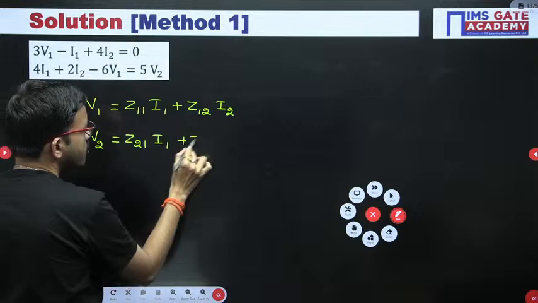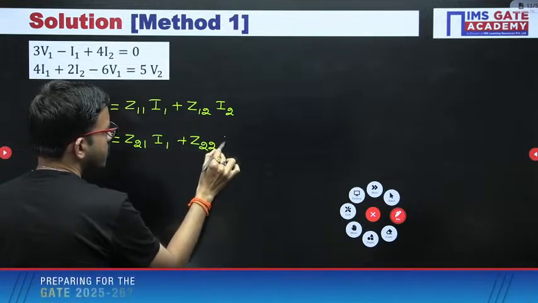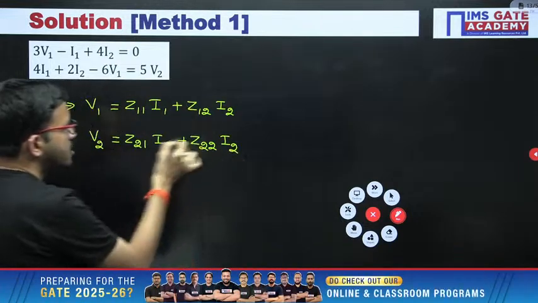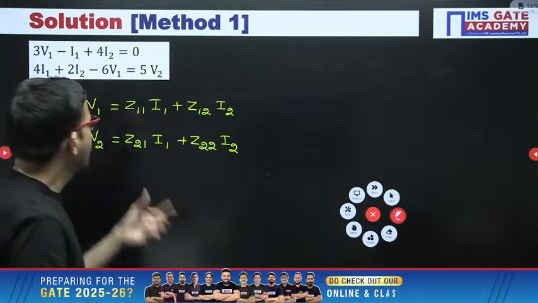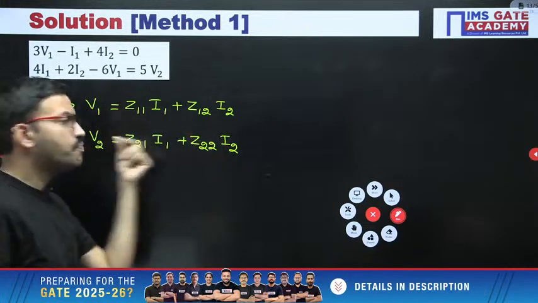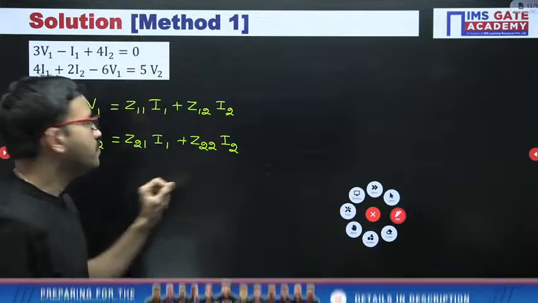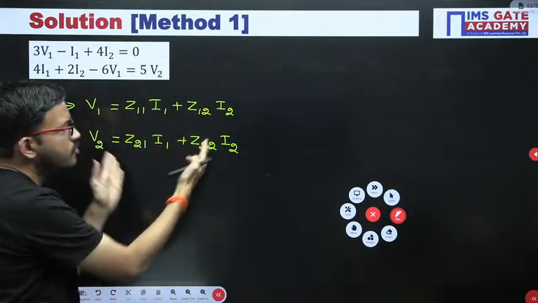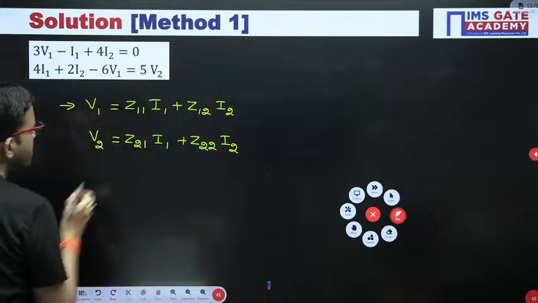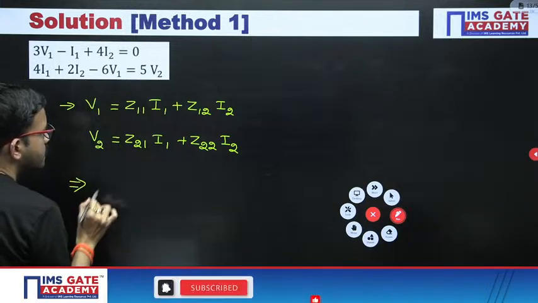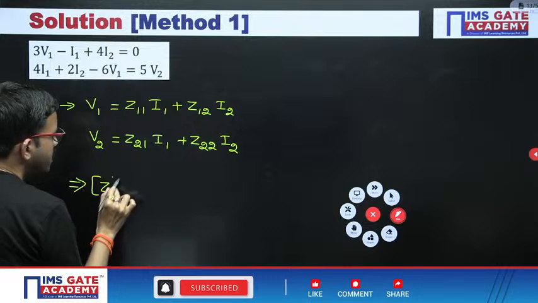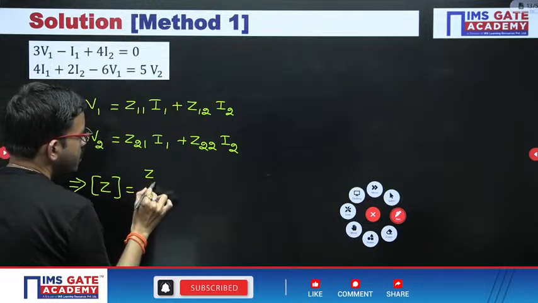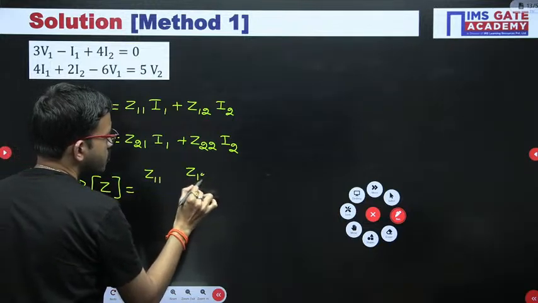That means whatever the given equations are, you simplify and represent them such that V1 is in terms of I1 and I2, and V2 in terms of I1 and I2. So whatever I1 coefficient, I2 coefficient, accordingly you are getting 4 parameters, right? So from here you are getting the Z matrix: Z11, Z12, Z21, Z22.